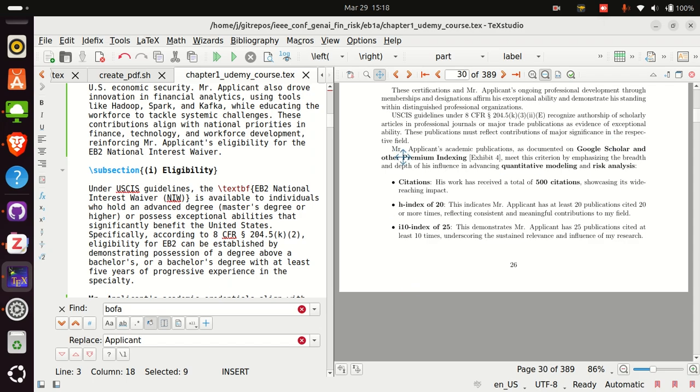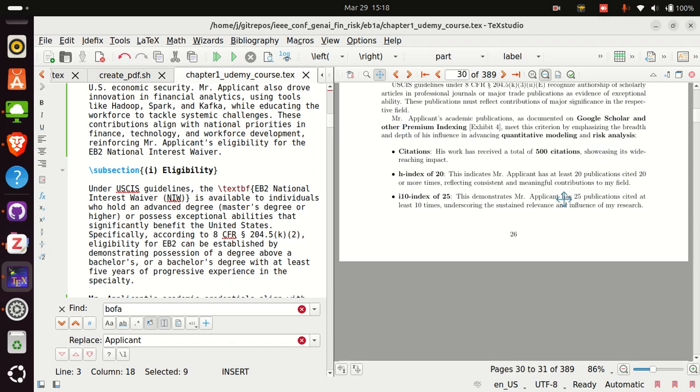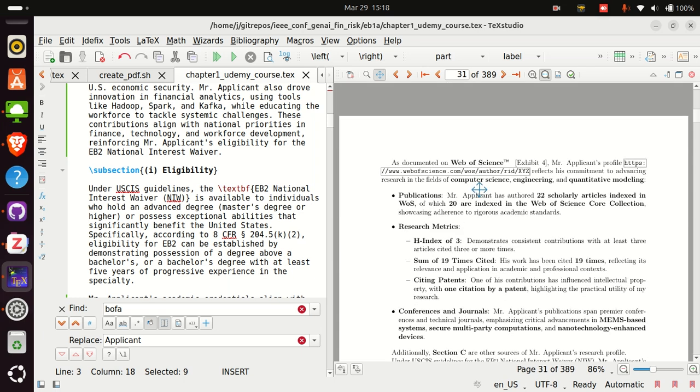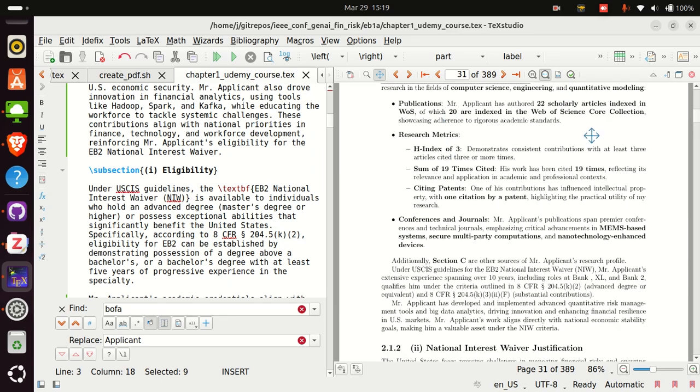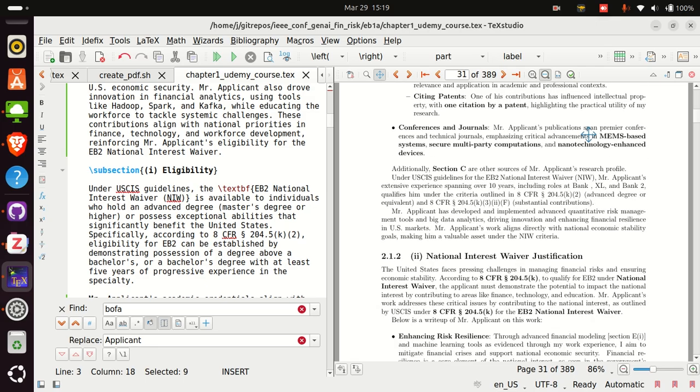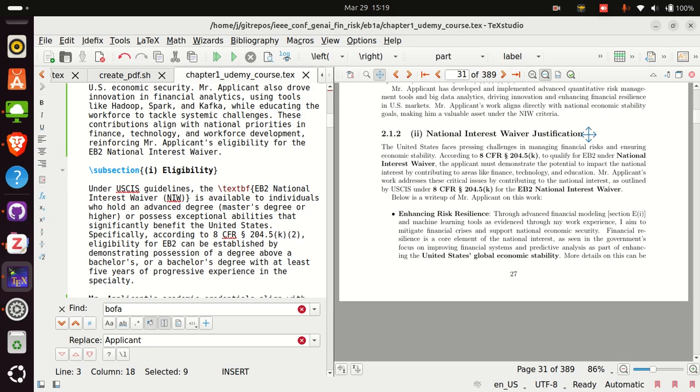Then we go ahead and expand on the publications, the citations, H-index, i10-index. We talk about the Web of Science link. We talk about the publications in Web of Science. We can also do it for Scopus, and we talk about the Scopus profile. Then we make a section about national interest justification. In this section, we say how this work is related to the national interest. And then we copy verbatim what they say.